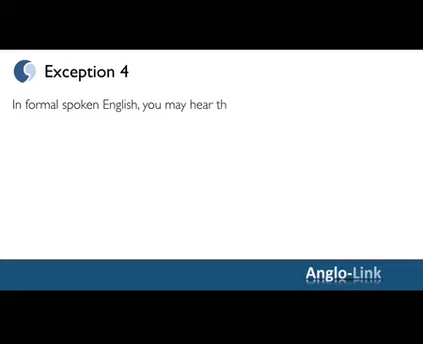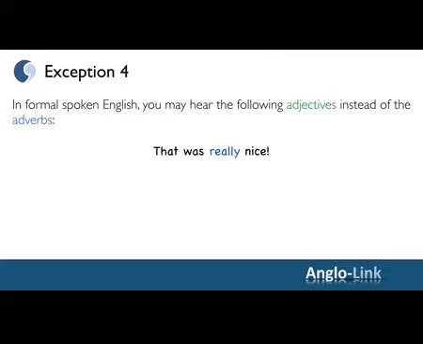In informal spoken English, you may hear the following adjectives instead of the adverbs. That was really nice. Nice is an adjective, so the word should be really. However, you will frequently hear, that was real nice. Or, instead of come quickly, you may hear, come quick.